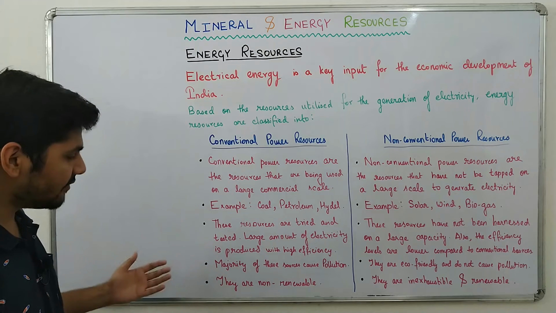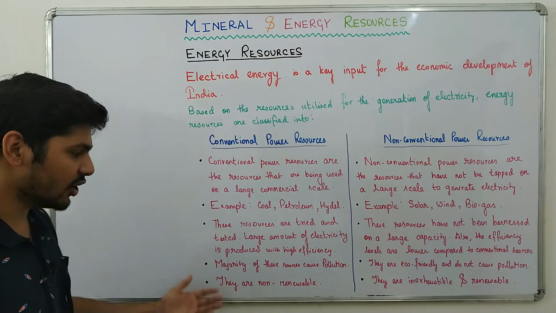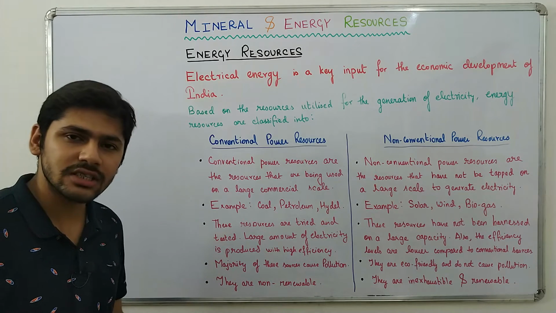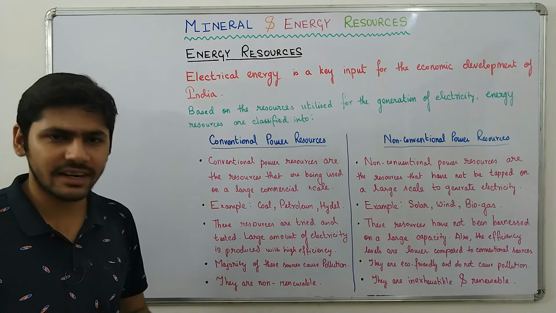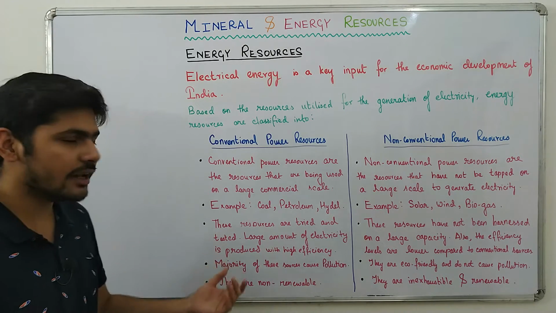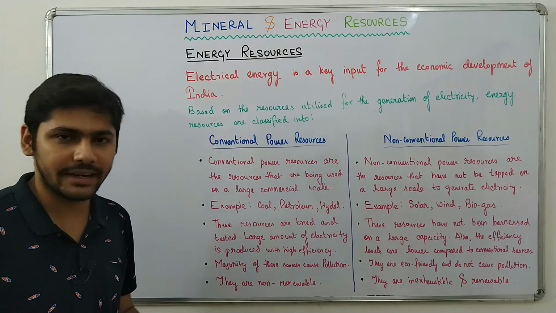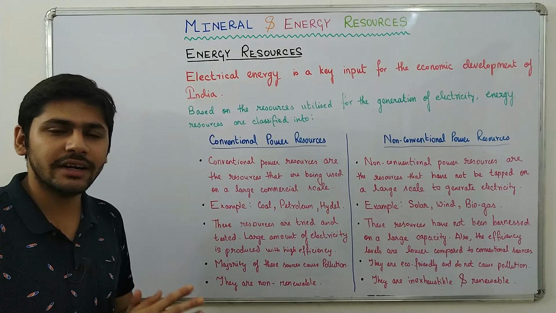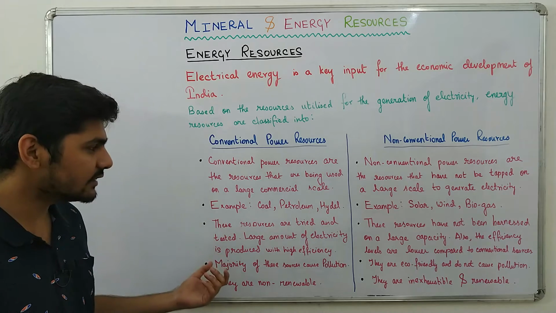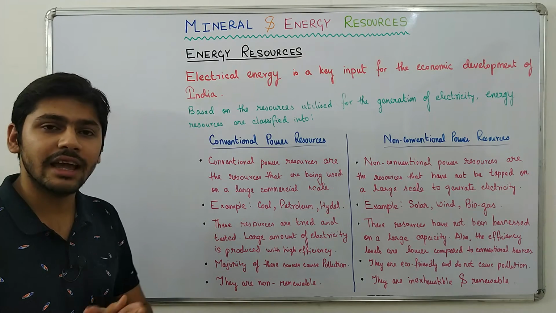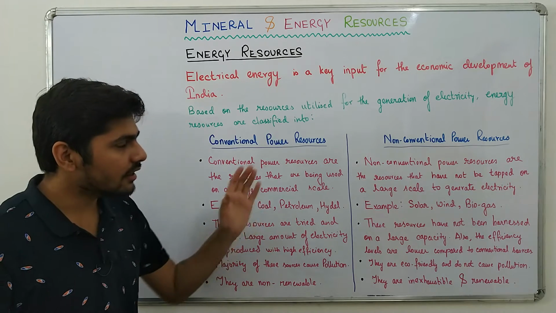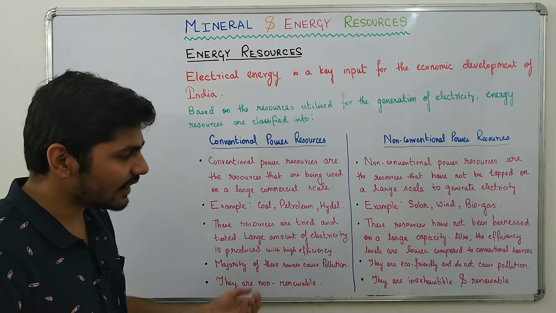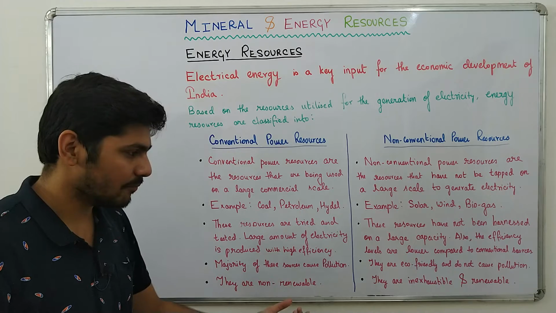Next, conventional power resources are non-renewable. That means they will exhaust after a limited period of time. We all know that coal and petroleum on this earth are limited. After a stipulated amount of time, all the coal reserves and all the oil reserves will exhaust. That means they are non-renewable. But non-conventional power resources are inexhaustible and renewable.